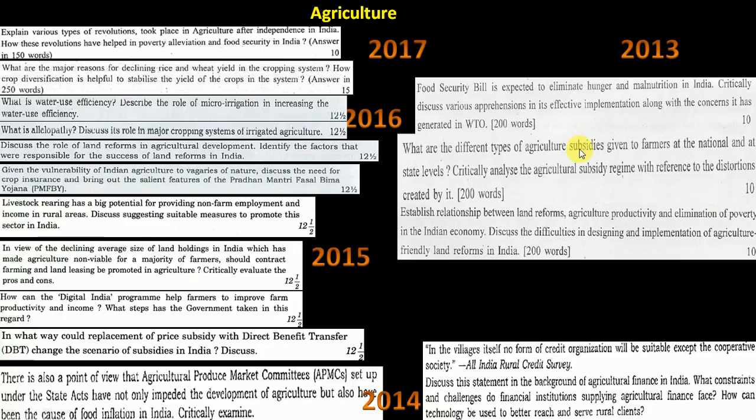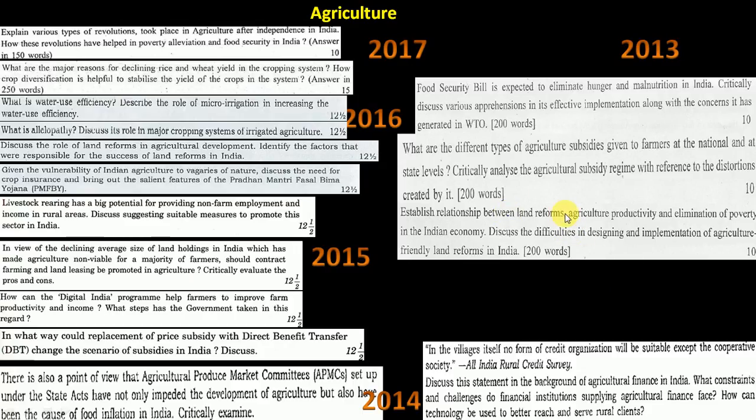Again, agriculture subsidy is important. WTO subsidy, the Agreement on Agriculture, then the amber box, green box, blue box concept. That's again important, because in the recent WTO meeting in Argentina, it was a failed talk, you can say. India had one particular stand, but the developed countries had another. So right from the Doha Development Round of 2001 to now, 2018, 17-18 years, it is always in the news, and repeatedly questions are asked.